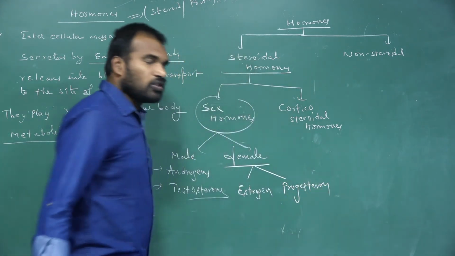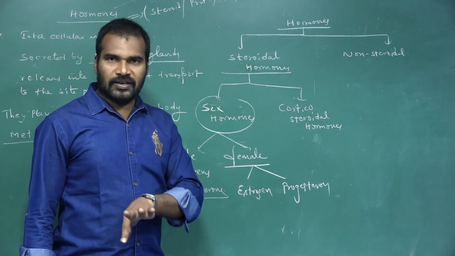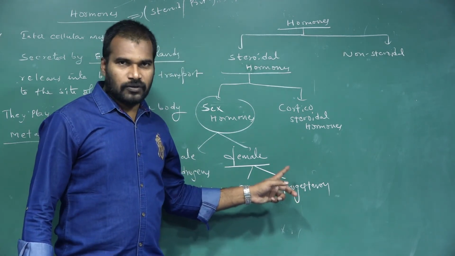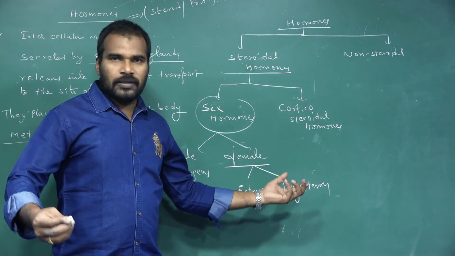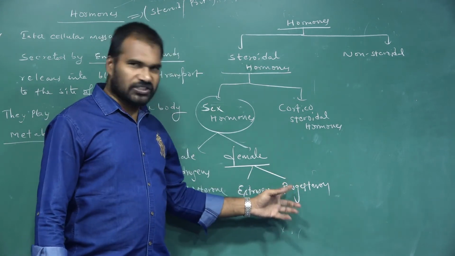The other name of progesterone is what? Pregnancy hormone. Women get pregnant because of this hormone. Some women lack progesterone, causing what? No pregnancy for them. Okay, so progesterone.